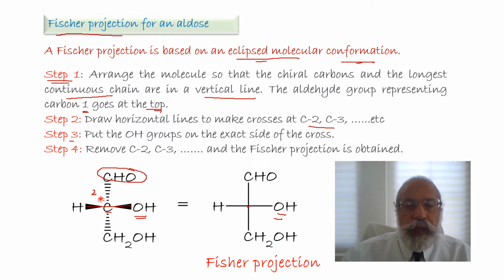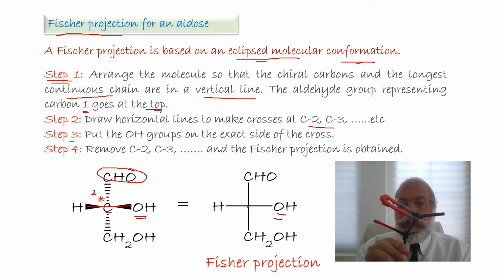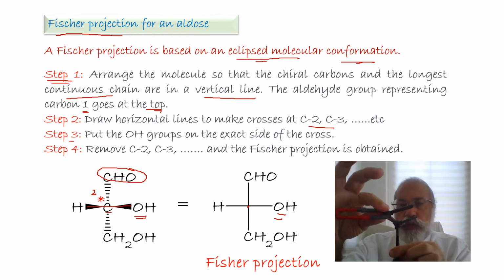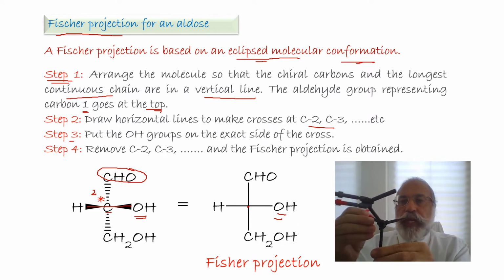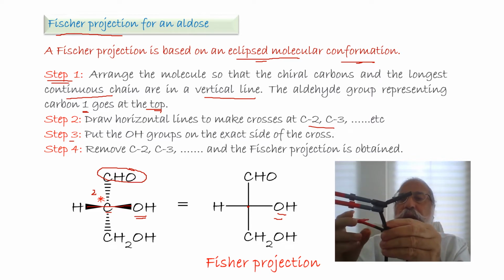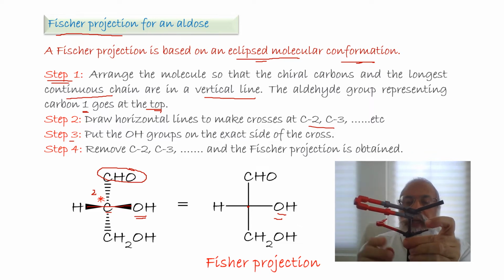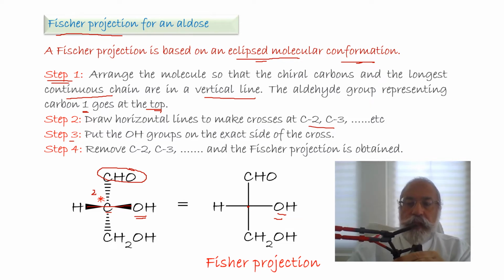Okay? Now if I look at the molecule I present here, I have the aldehyde and CH2 away from my side. Remember, that's away from my side, it's in the back. Okay? And the OH will be on my right hand and the H on the left hand. So the aldehyde is on the top.